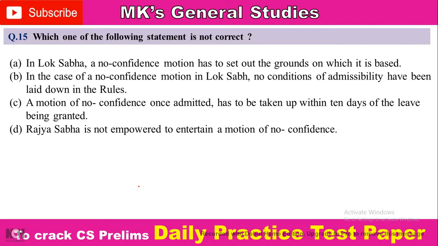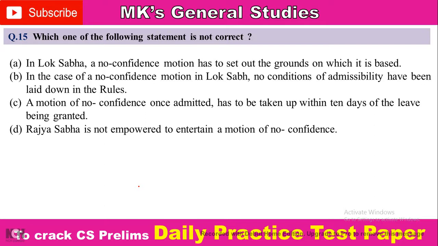Option C, a motion of no confidence once admitted has to be taken up within 10 days of the leave being granted. And option D, Rajya Sabha is not empowered to entertain a motion of no confidence. So comment your answer, this is a very important question.